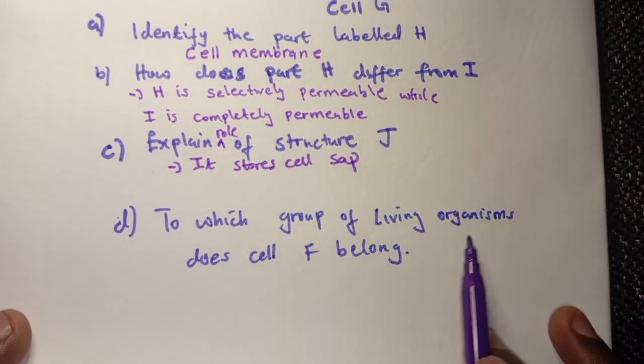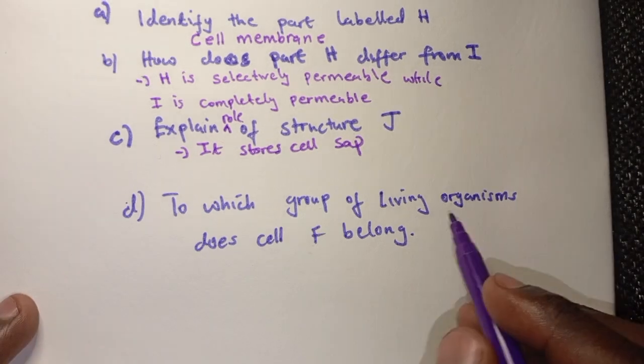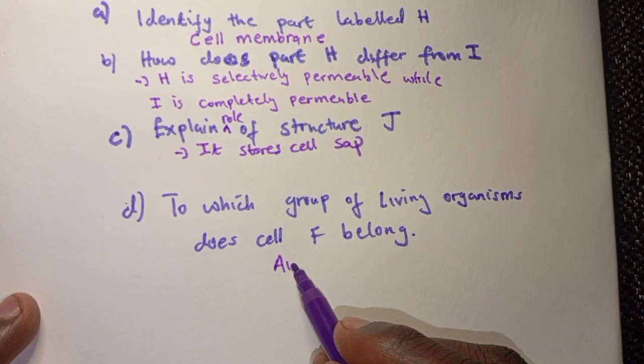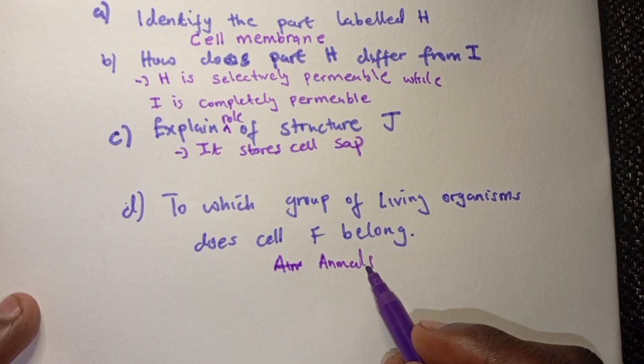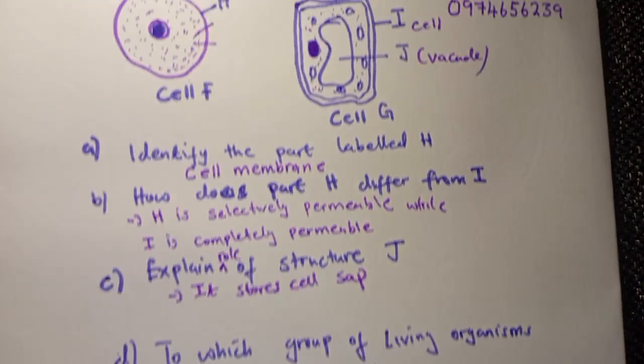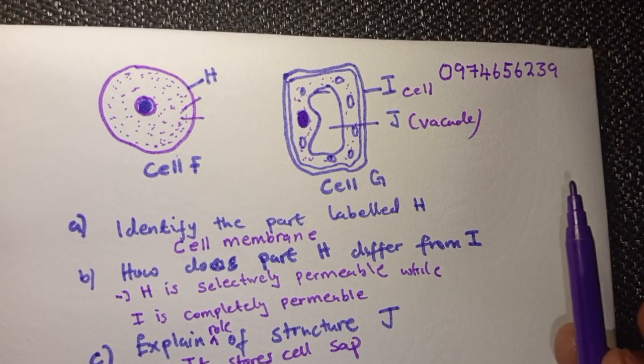To which group of living organisms does cell F belong? It is animals. But this one, it's plant. So an animal cell and the plant cell.